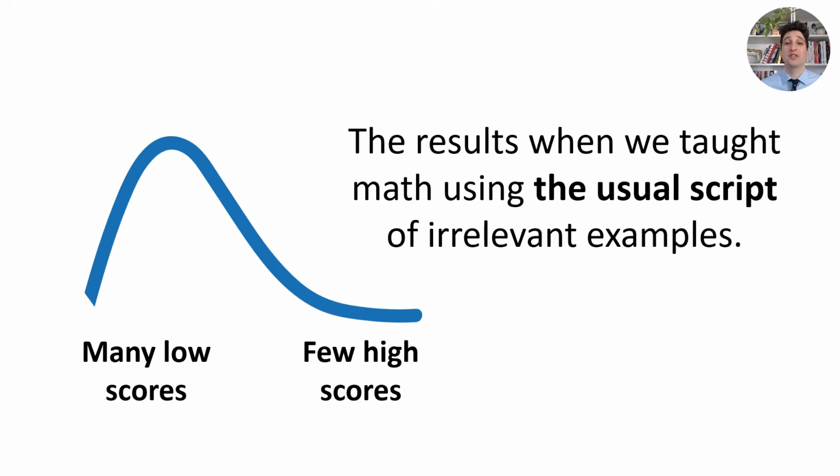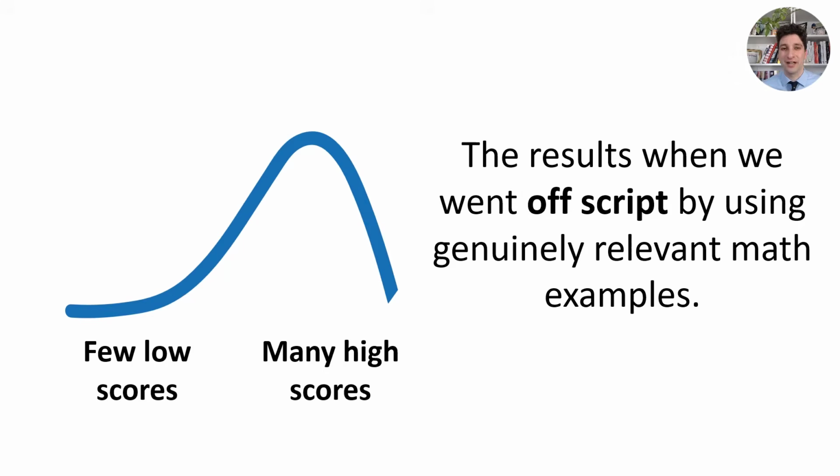As educators, we notice that when we use the usual script of teaching math and statistics with irrelevant examples, such as Bob having 58 watermelons or calculating the mean lifetime of batteries, students' scores look like this, a right skew. Many low scores on the left and only a few high scores on the right.